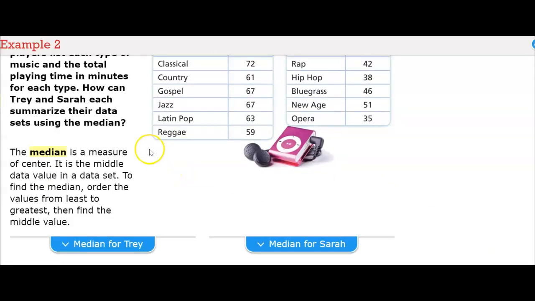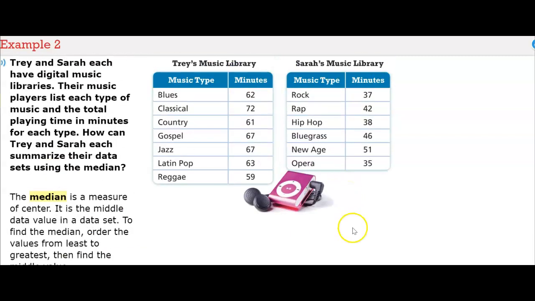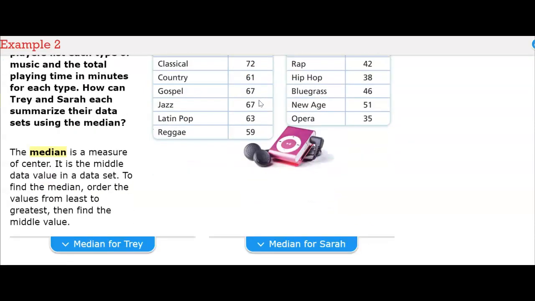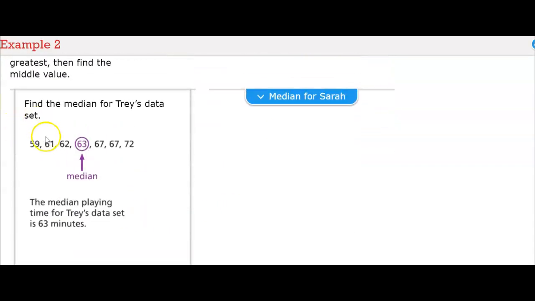The median is a measure of center. It is the middle data value in a data set. So to find the median, you first have to order the numbers from least to greatest and then choose that middle value. So for Trey, we would order the numbers from least to greatest, and there are 1, 2, 3, 4, 5, 6, 7 values here.